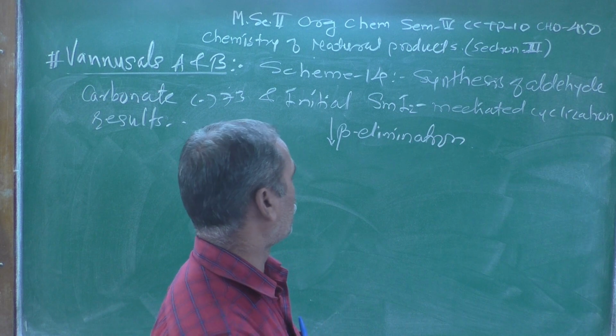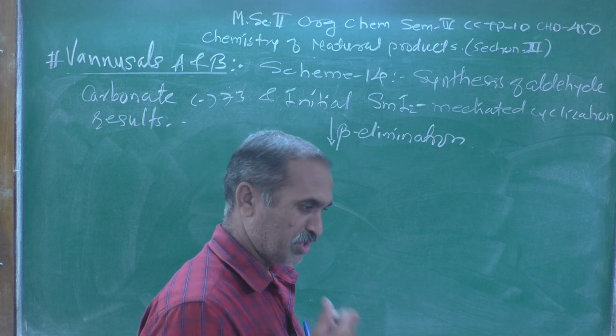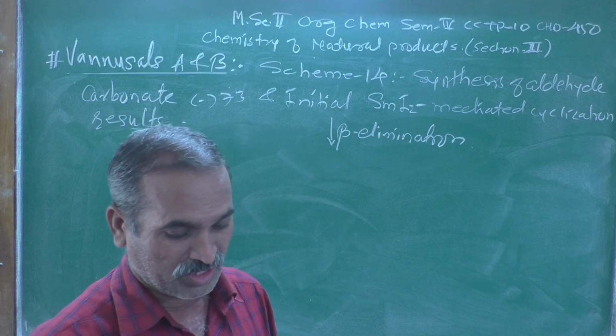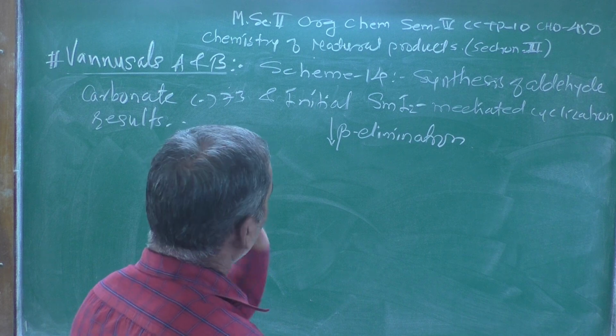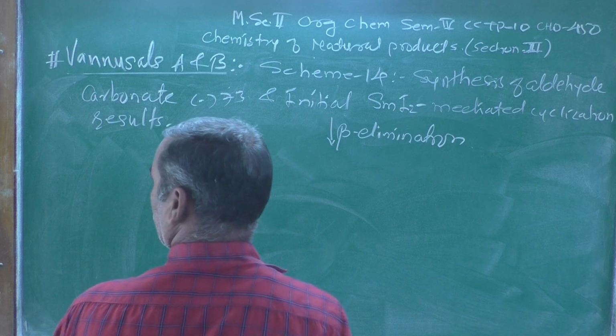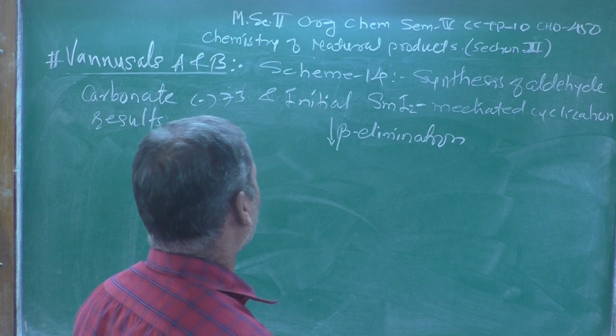That type of mechanism, which you might know as an E1 mechanism, E2 mechanism, or E1CB mechanism, is a beta elimination reaction, because the hydrogen atom is generally removed from the beta position.